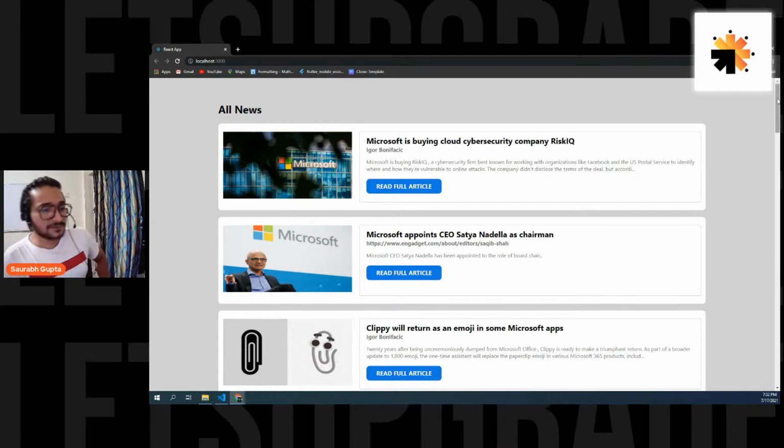So now let's make the next functionality of searching. Let's give a search functionality to the user. Okay, everyone?